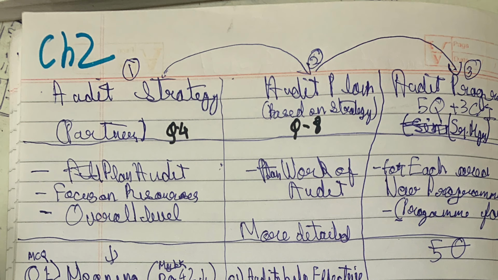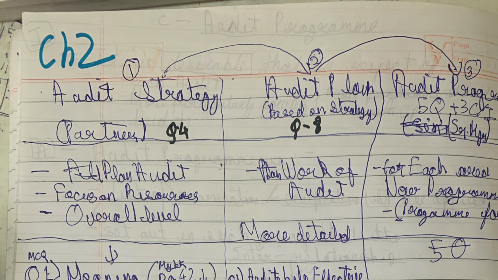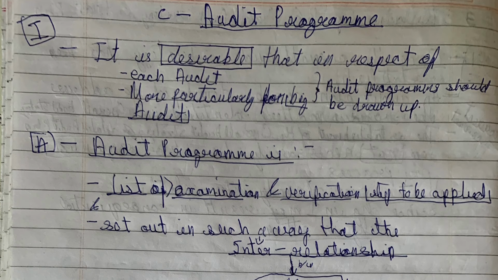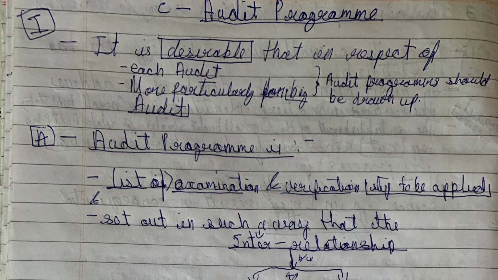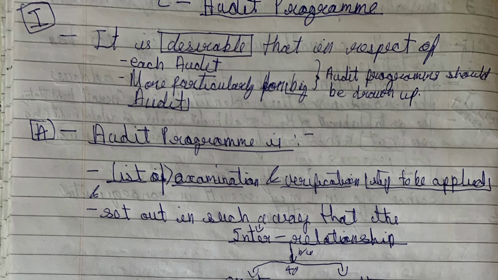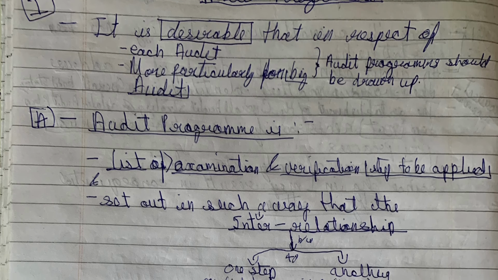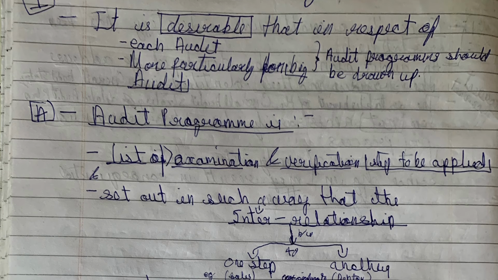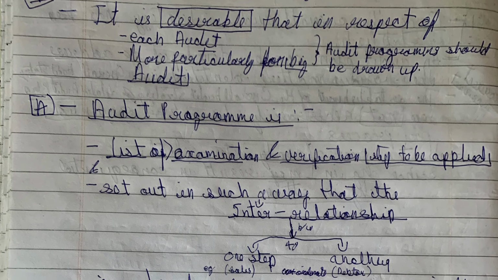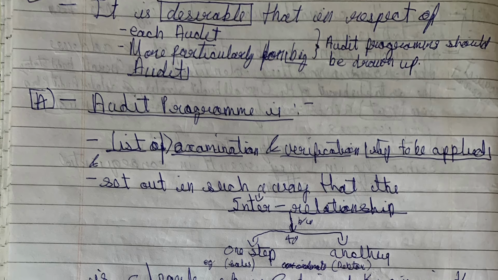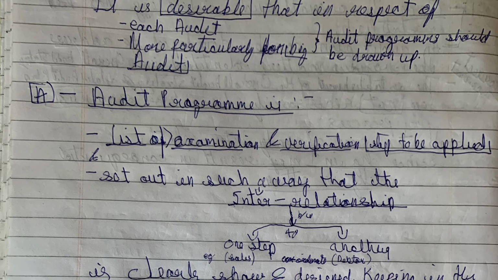All the procedures are listed here. It is desirable that in respect of each audit, and more particularly for big audits, an audit program should be drawn up.